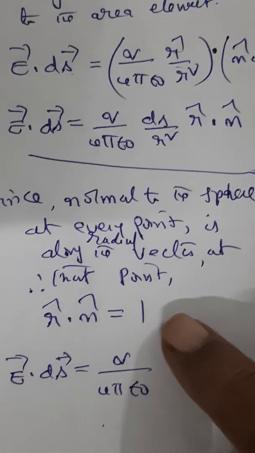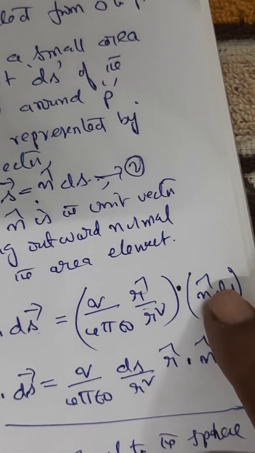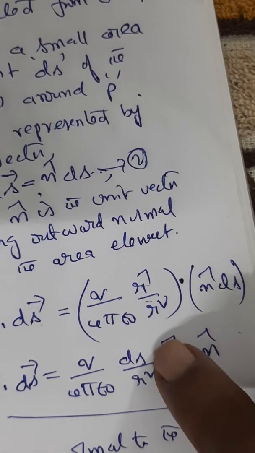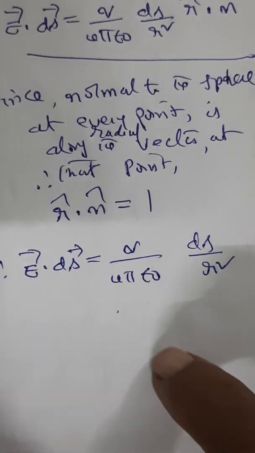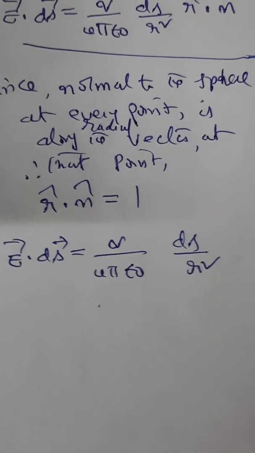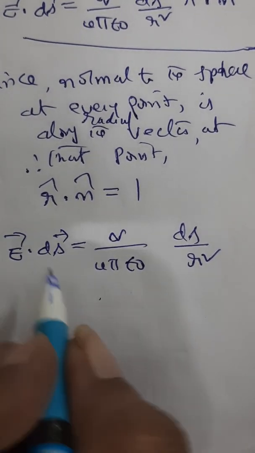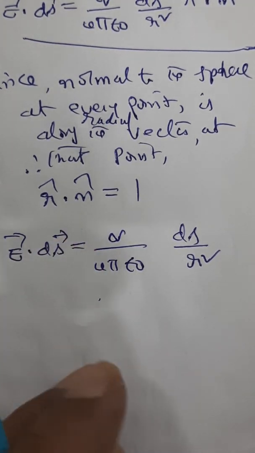So therefore the product will be 1. So by substituting this value here, this will become 1. So we are simply left with E dot ds equal to q by 4 pi epsilon naught ds by r square. Now I am just integrating this to get the final value.